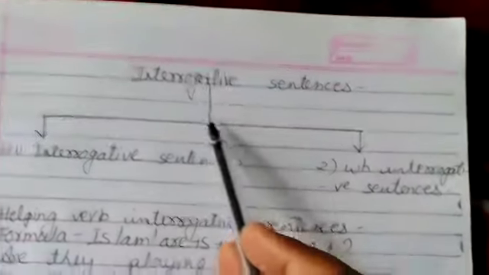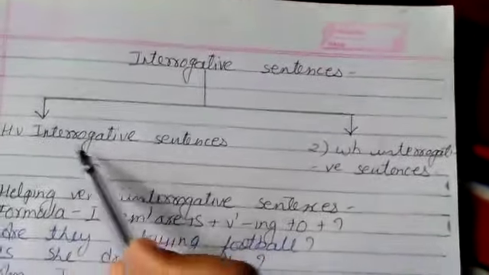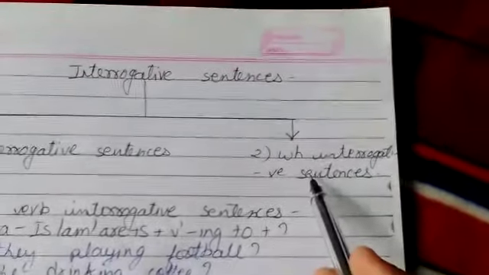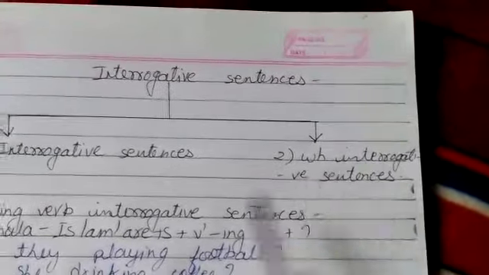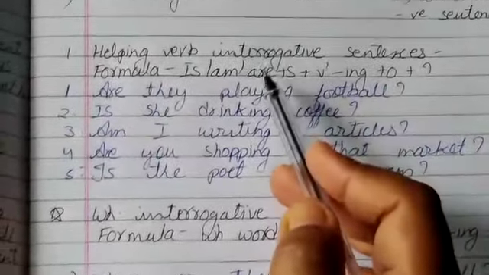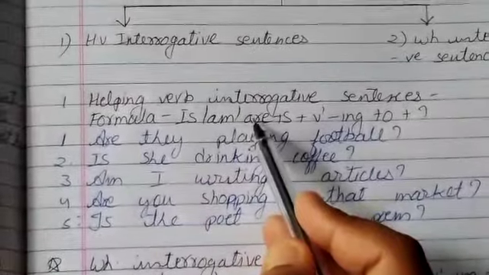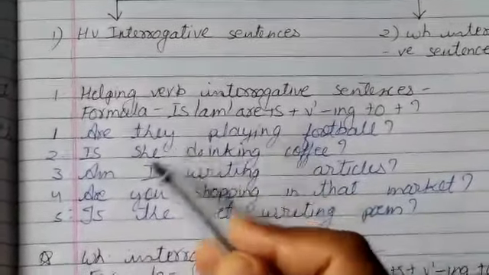Next, interrogative sentences. Interrogative sentences are of two types. First, HV interrogative sentences. HV means helping verb interrogative sentences. And next are WH interrogative sentences, the words that start with WH. Next, the helping verb interrogative sentences. It means the sentence which starts with the helping verb. Is, am, are are the helping verbs, and all these sentences start with these helping verbs.